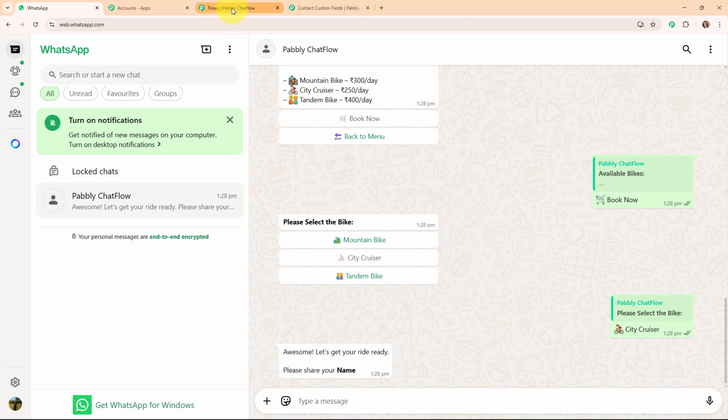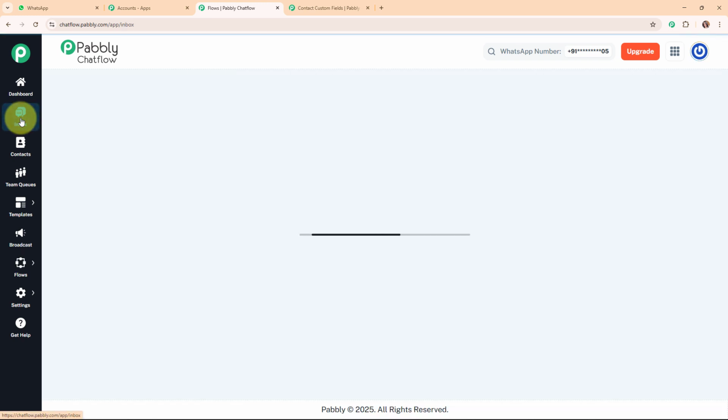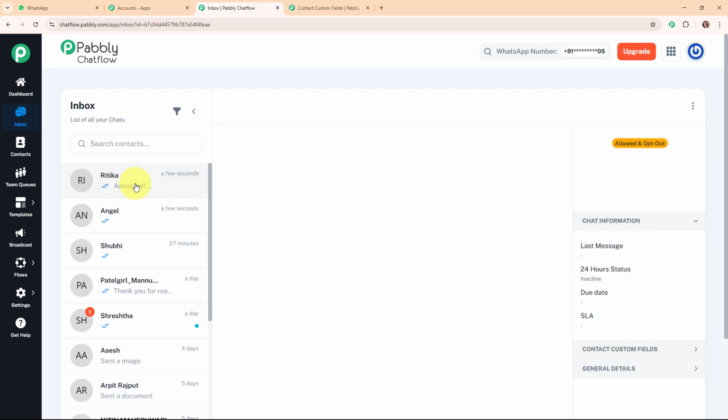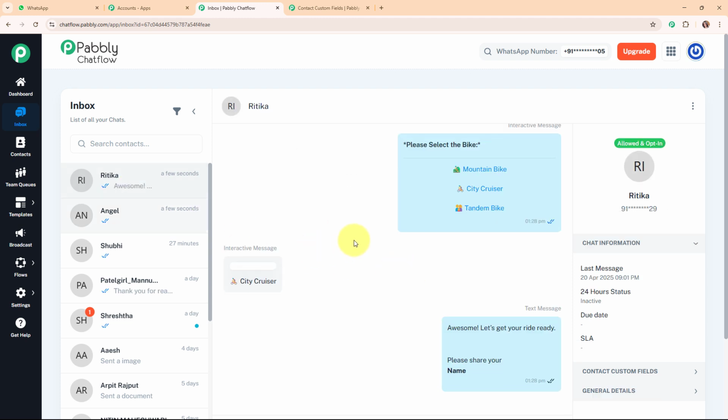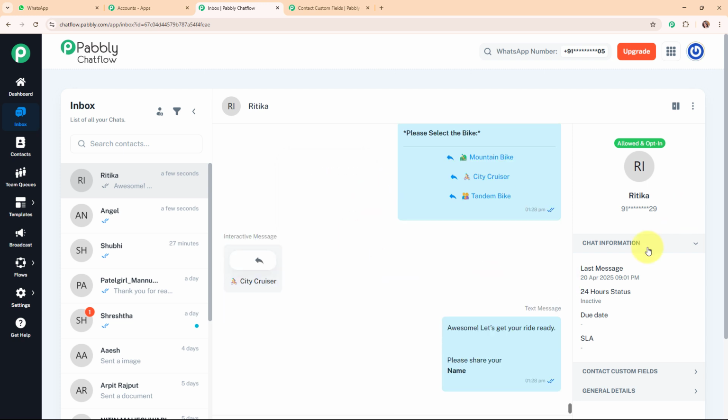Now here let me take you back to my flows. And now here I'm going to show you the inbox feature of Pabbly Chatflow as well, in the left side bar. And here in the inbox you can see all the existing chats of your WhatsApp number, and here you can also view the single chat that has just happened between the WhatsApp chatbot and the customer. And also you can see the status of the messages: sent, delivered or read. And not only this, you can also see the customer details available in the right side panel given over here. Alright, so let's move back to our flows.